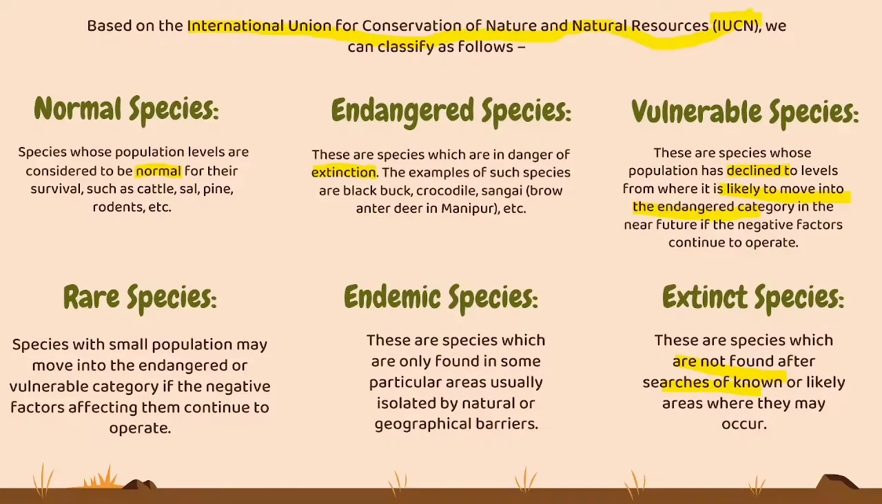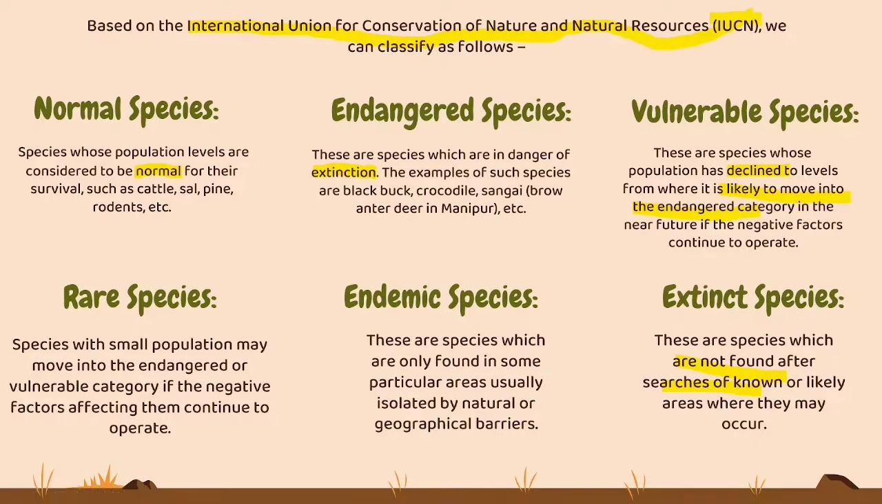But endangered species are those we cannot see easily because they are in danger of extinction. They have no chances or possibilities for survival, which means they are going to be no more. Examples are black buck, crocodile, sangai, etc.